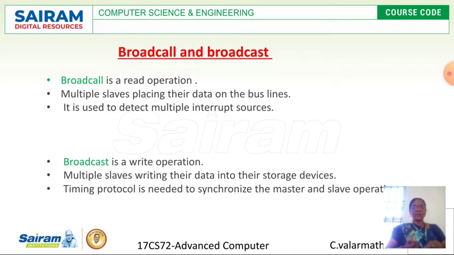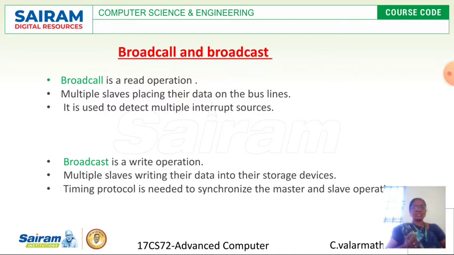Here multiple slaves place their data on the bus lines. That means in a read operation, the bus takes data from slaves. Okay, so that's what this operation is called broadcall. From many slaves, their data is placed on the bus lines.